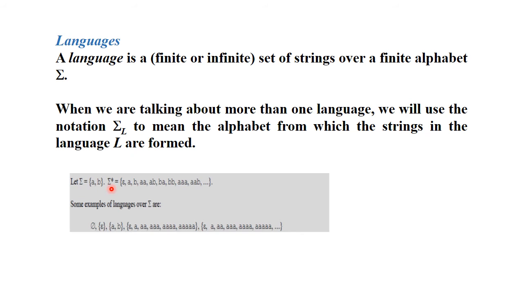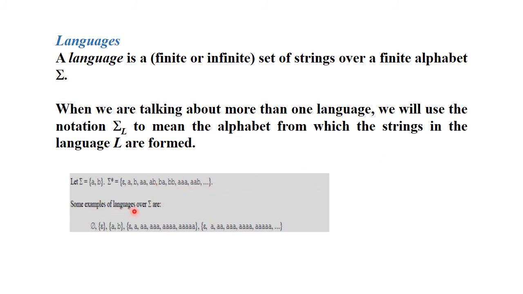Sigma star is the set of all strings that can be generated from sigma. It can be epsilon, because star represents zero or more occurrences of the alphabet, and zero occurrences is always the empty string. Then a, one character you can take, b, or using a and b, whatever possible strings you can generate, and many more.